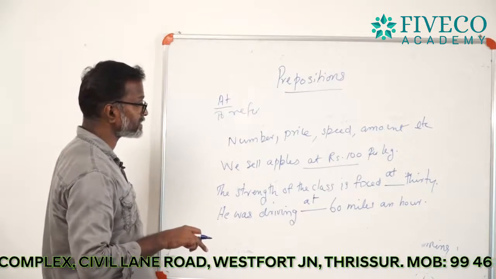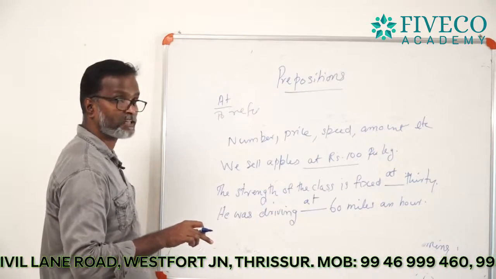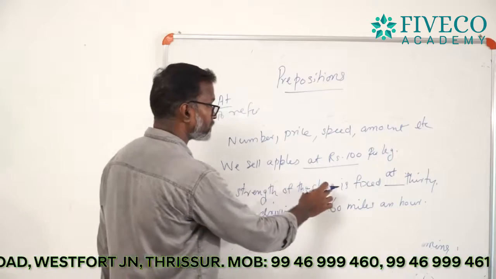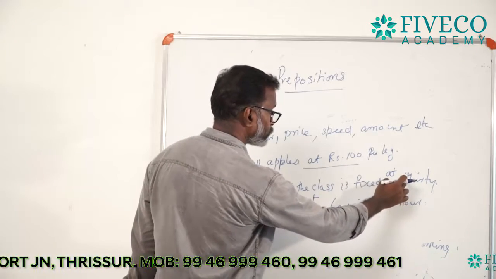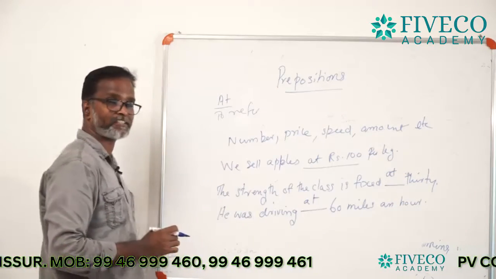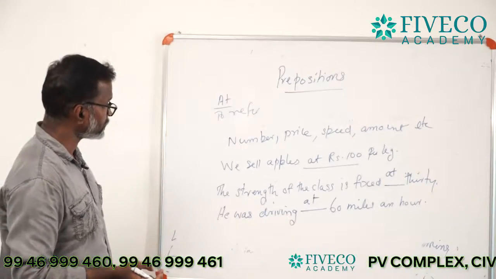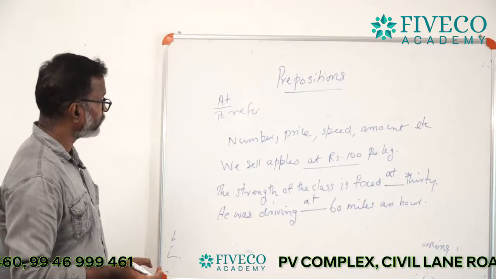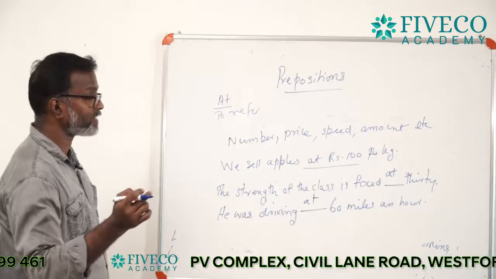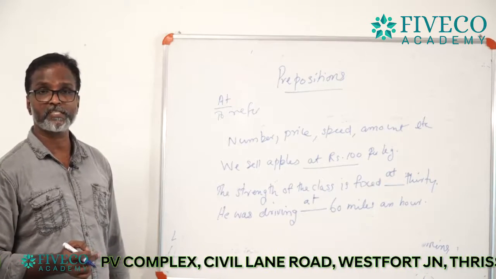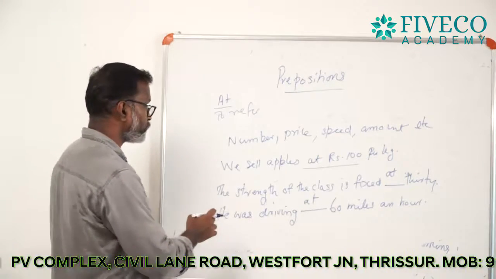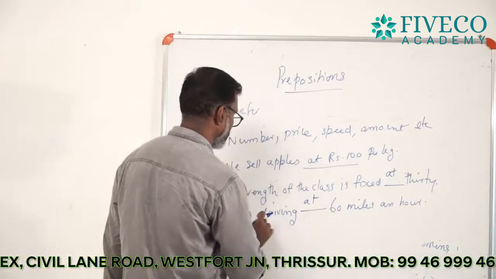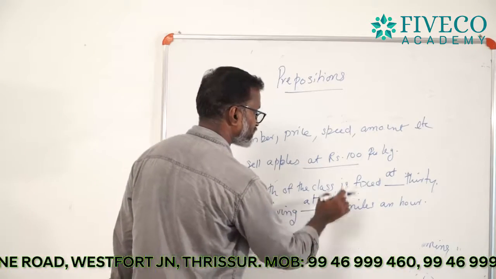In the second example, 30 is the number: the strength of the class is fixed at 30. And in the third example, 60 miles an hour shows the speed. He was driving at 60 miles an hour.